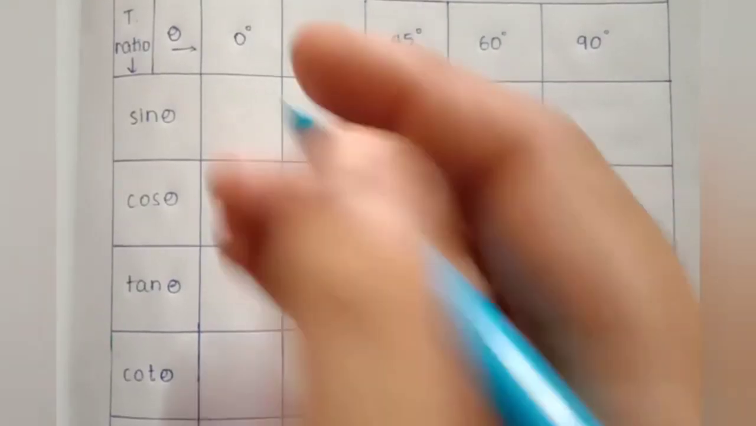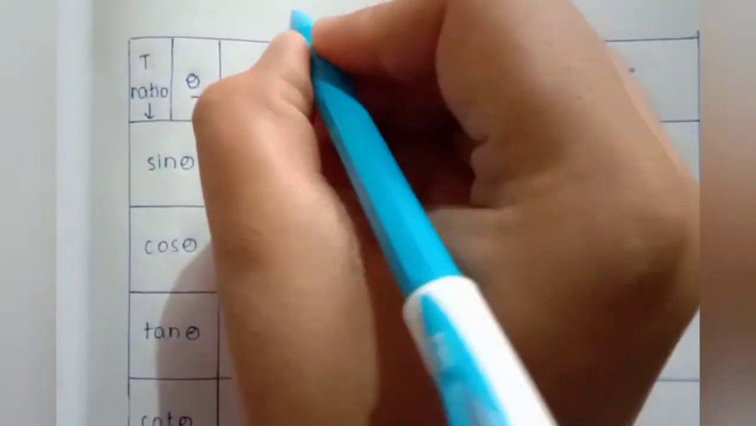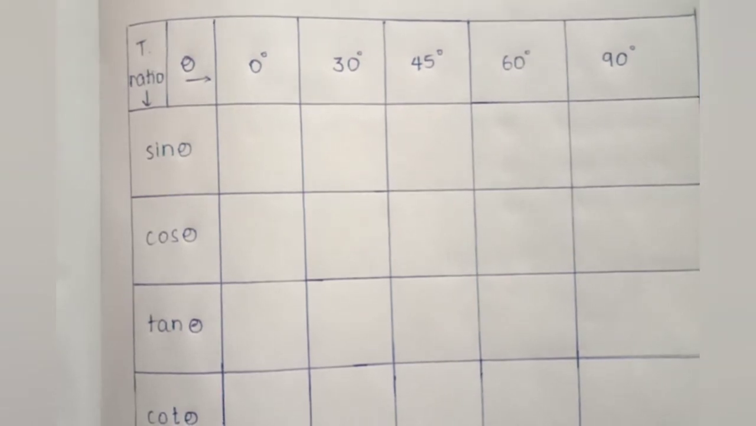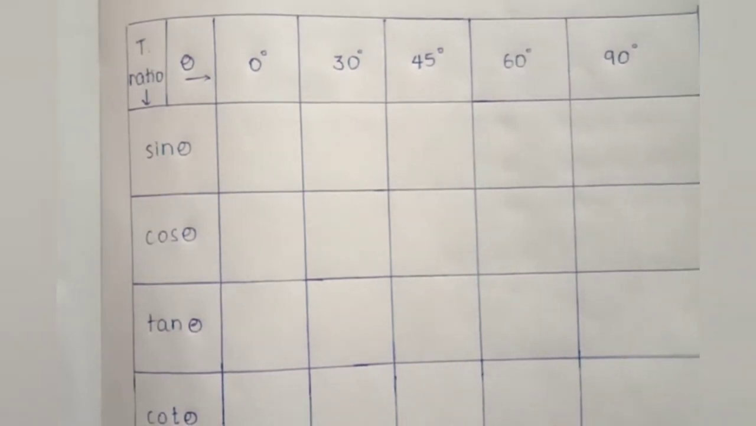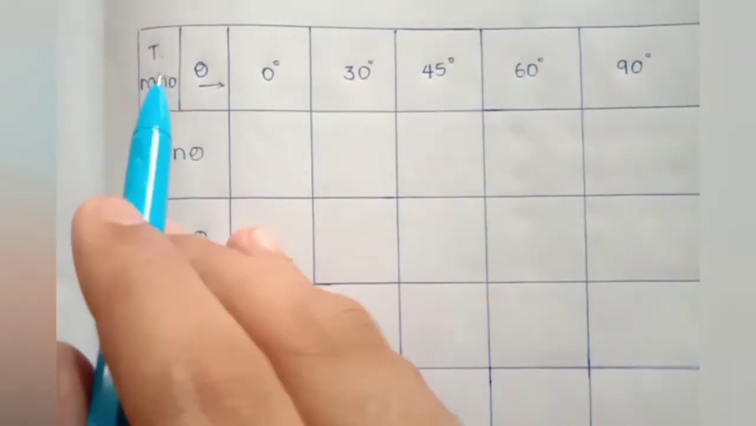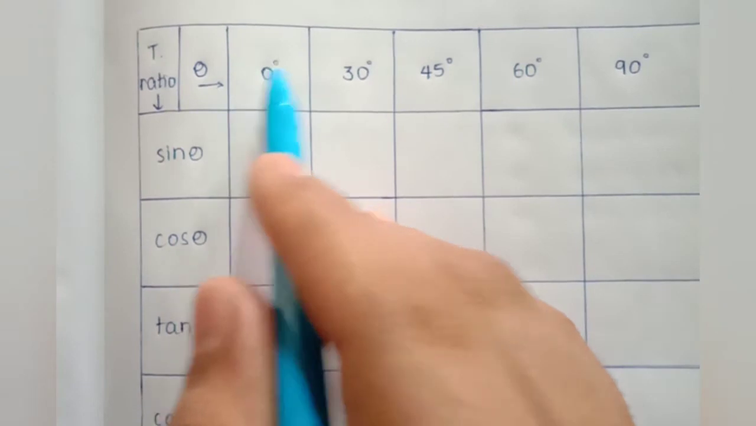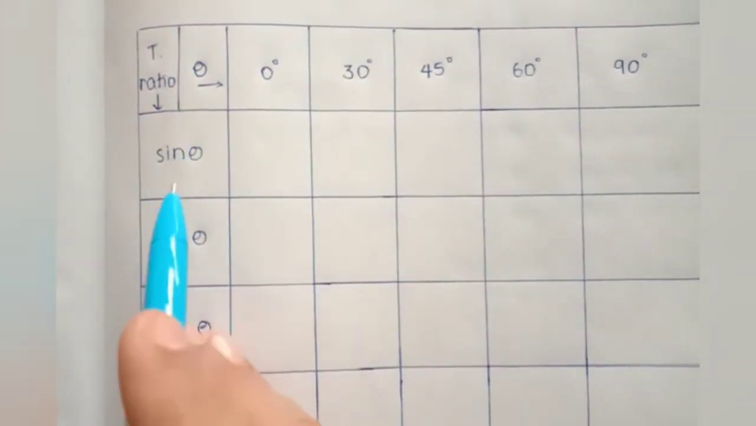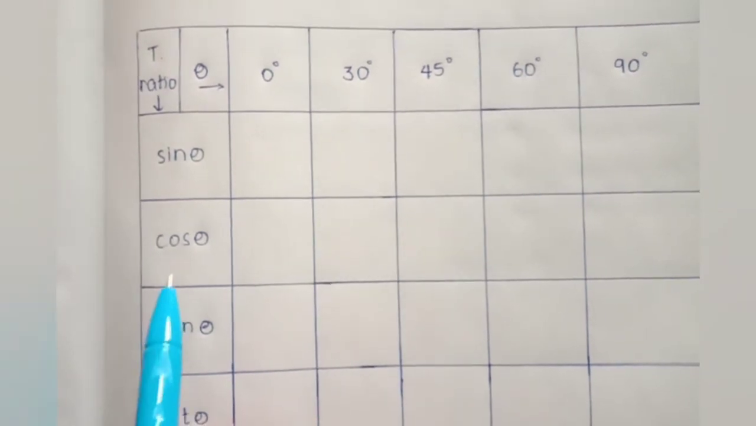Now it's time to start seeing the values of trigonometric ratios. Let us see the values of trigonometric ratios of all the above discussed angles in a tabular form. Here from left to right I have some basic angles, and from top to bottom I have the trigonometric ratios.